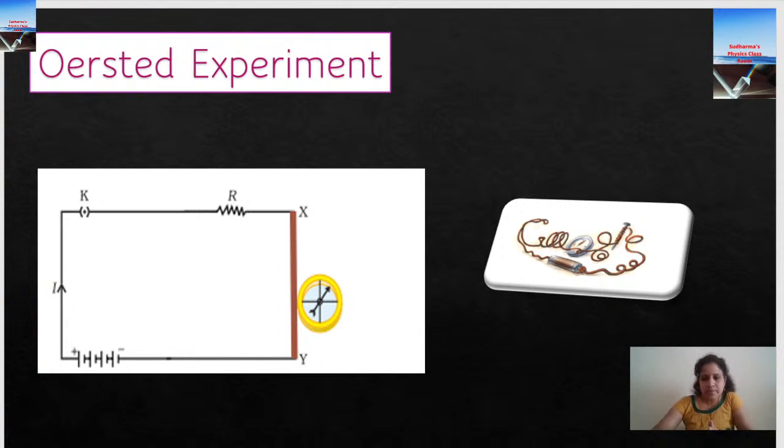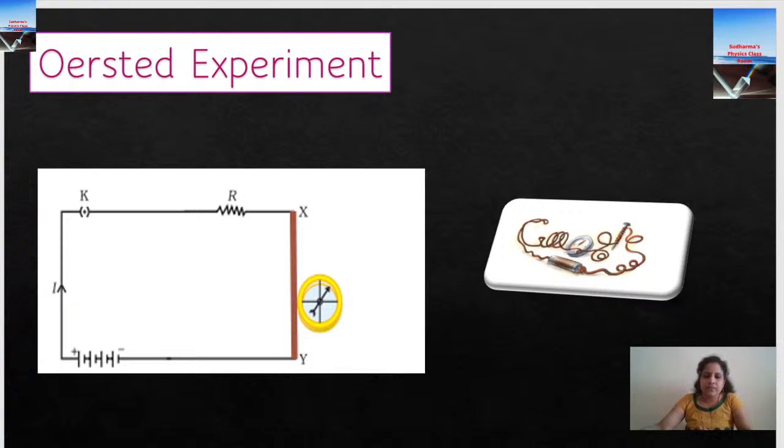Because what are the possibilities? What you have to do? When it is switched on, what was the observation? When the current is switched off, what is the observation? When the current is increased, what happened? And when the current is decreased, what happened? All these things you have to write in a step-by-step way for a long answer question.